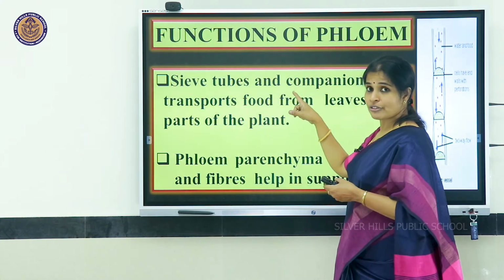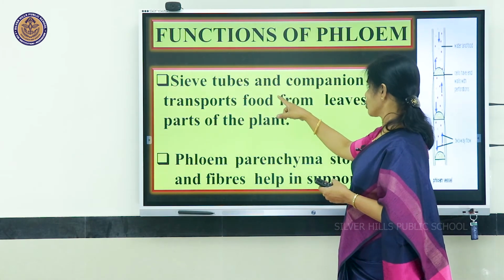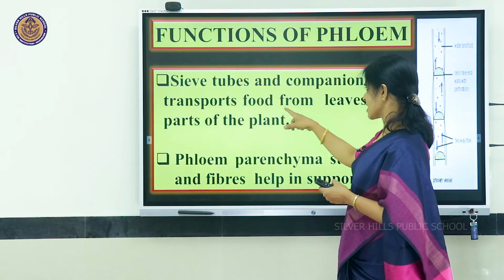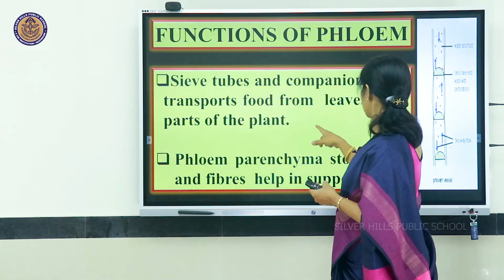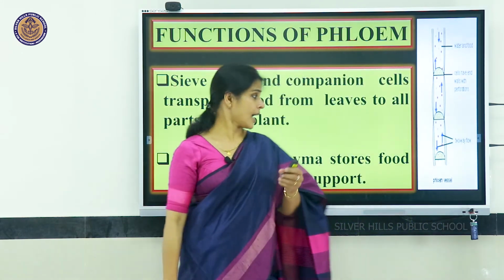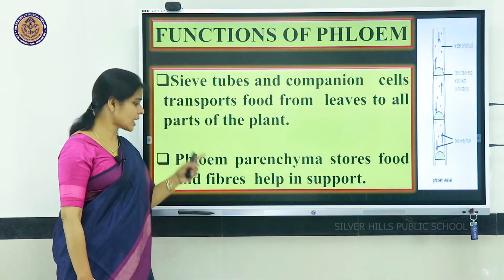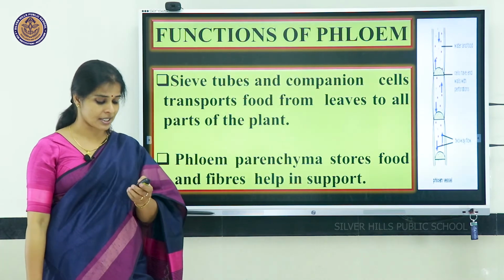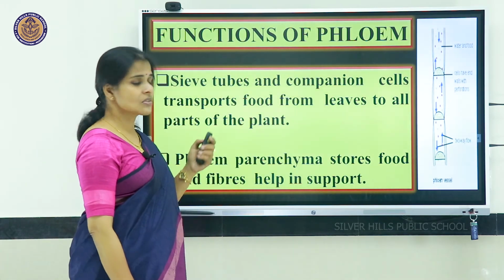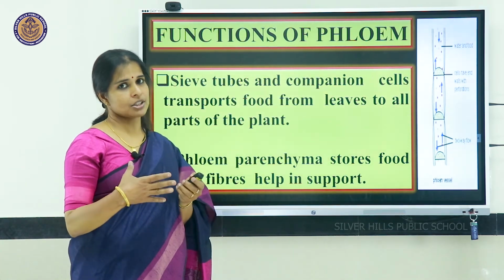So, what are the functions of the phloem? Sieve tubes and companion cells transport food from leaves to all parts of the plant, phloem parenchyma helps in storage of the food, and phloem fibers help in support. So, thus we have completed complex tissues.